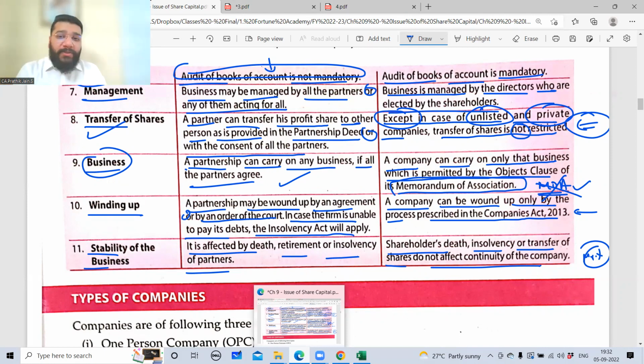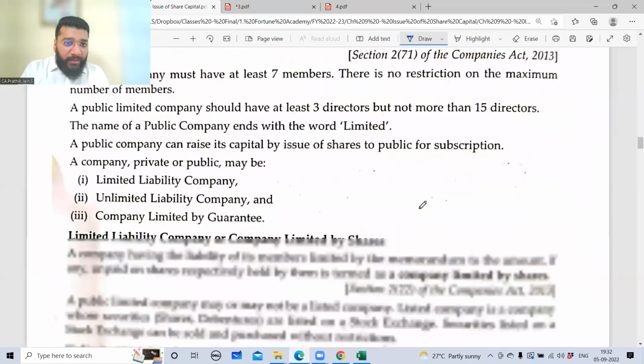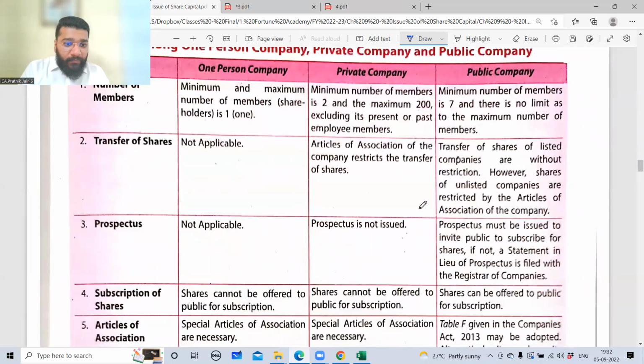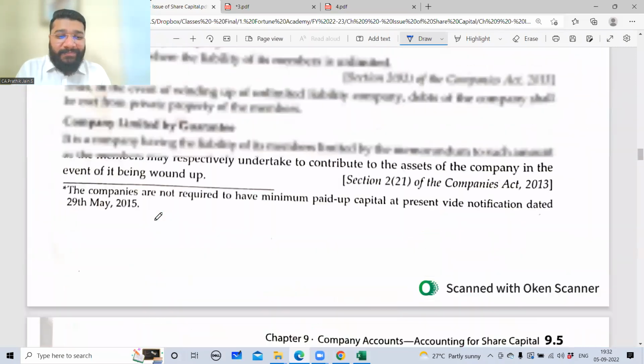We'll discuss the directors also in the upcoming slides. I think there is a particular slide where it talks about directors. The number of directors. Here it is, number of directors. We'll be discussing it very shortly.